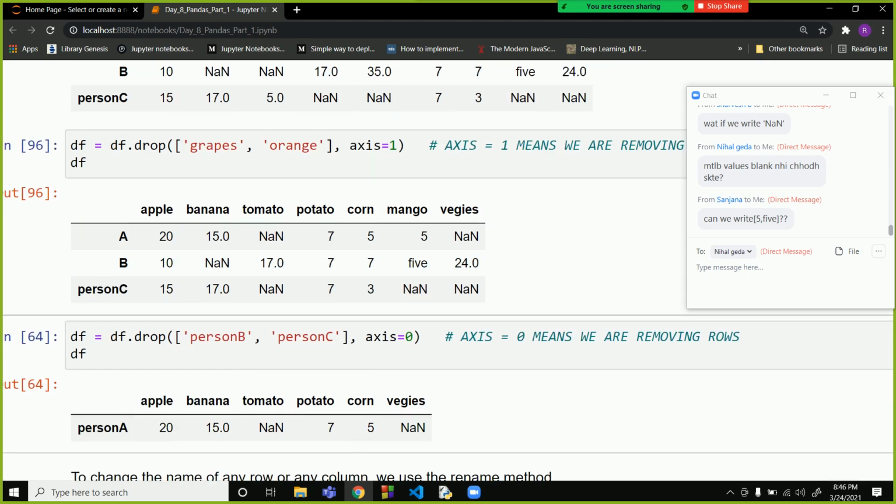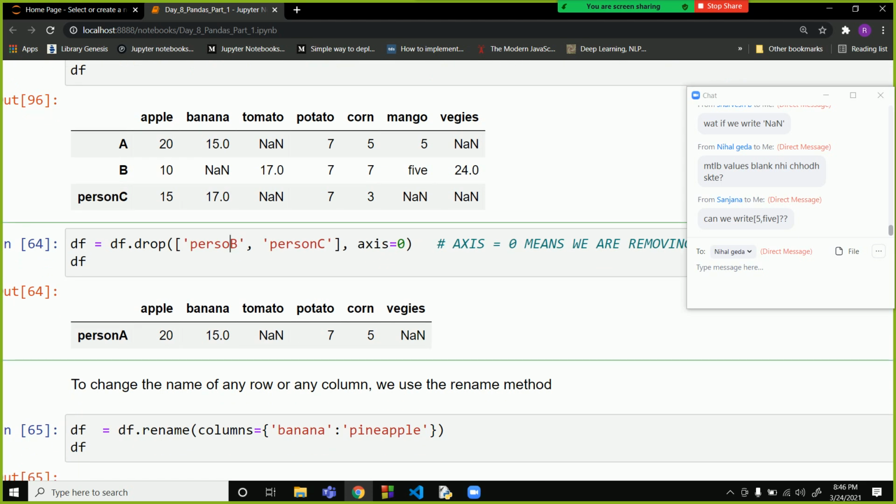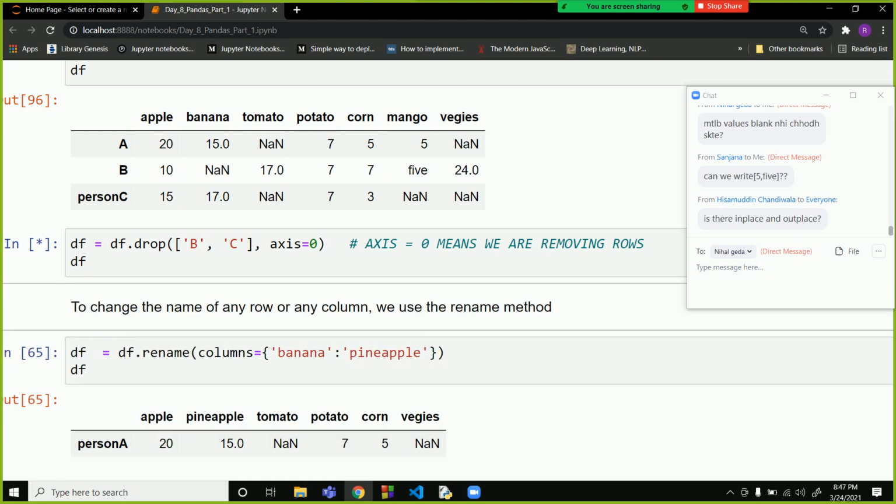Now if you want to remove rows, say person B and C, we write the index names of both rows inside a list, and we write axis equal to 0. It will understand that these are for the rows, and it will remove the rows.